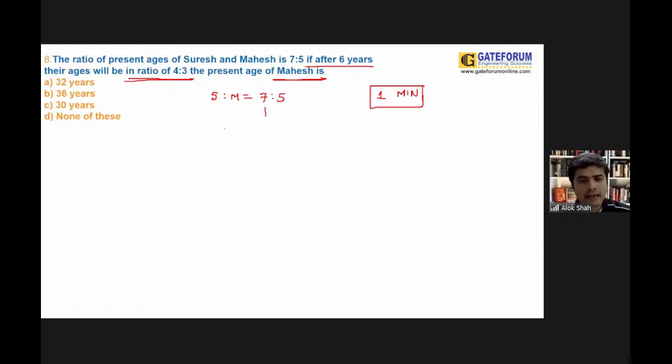Now see, guys, let us talk about present age. Can I say that the ratio of Suresh to Mahesh could be 7x upon 5x? Majority says that it's option number C. Let us check it out. After 6 years, can I say that 7x plus 6 for Suresh and 5x plus 6 for Mahesh, and that ratio is going to become 4/3?